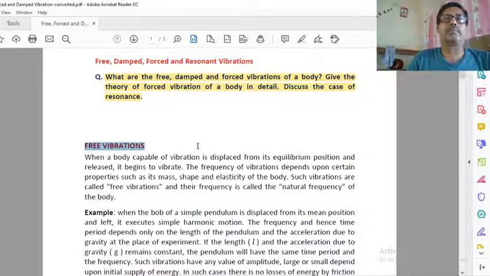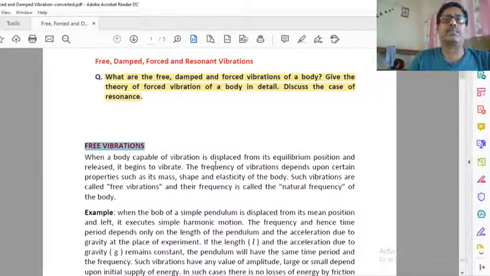For better understanding, suppose there is a swing and we displace the swing from the mean position on either side, right side or left side, and then release it. So one time we displace the body from equilibrium position and then release. Then you will see it begins to vibrate. It goes left side, returns to right side, goes left side and continues.